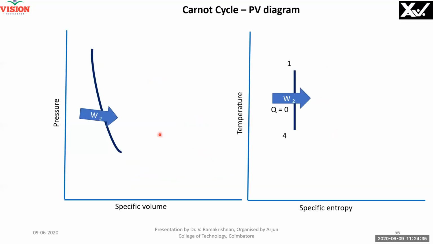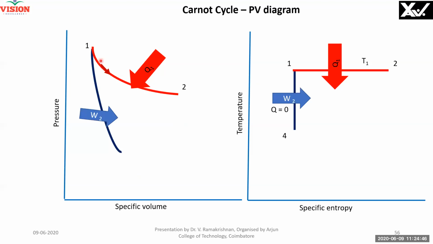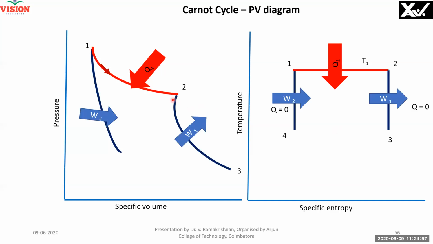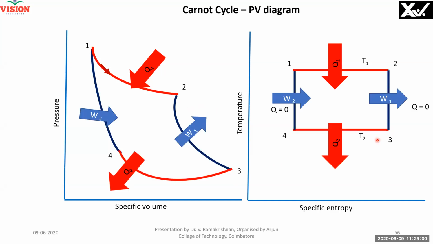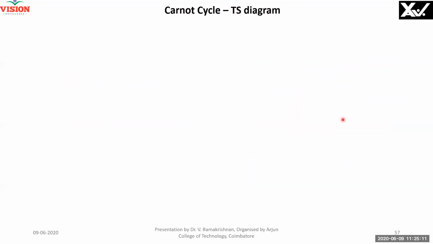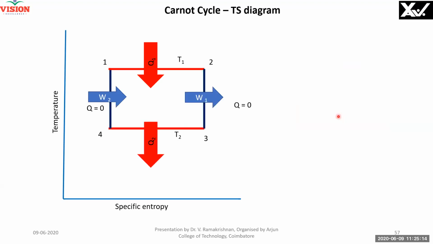We will see that. See, I am drawing it in the TS diagram, as I drew it in the PV diagram. The same thing, please note, this is vertical, same direction, upward. Please note that. And then heat rejection, same here, it is slanting, it is horizontal. Only difference between TS and this: here you are using vertical and horizontal, there you are using slanting and slanting. And then work done here. And then heat rejection done here. It is very easy to draw the diagram even in your sleep, if you remember this. Even the plant diagram is very easy. I will tell you in the few slides. Right. Now we will see only the TS diagram here.